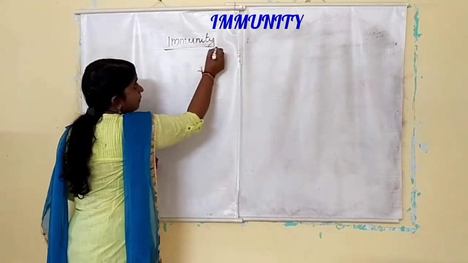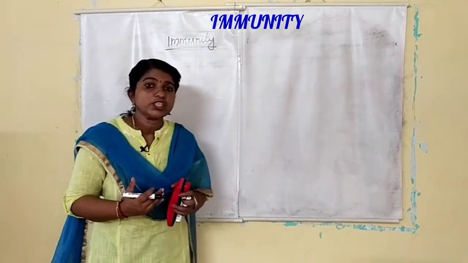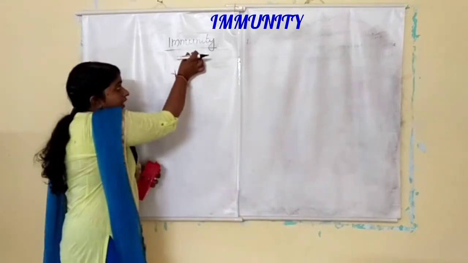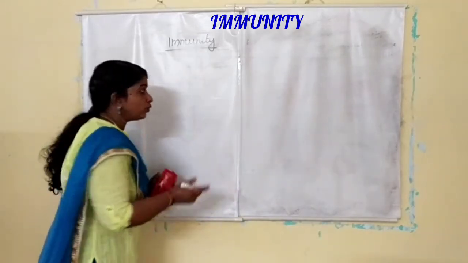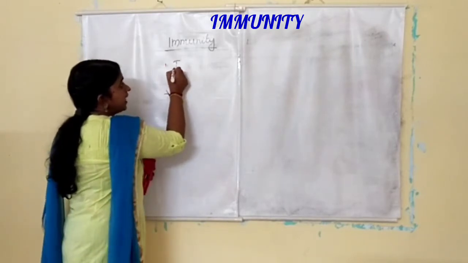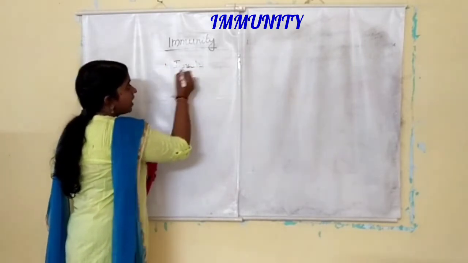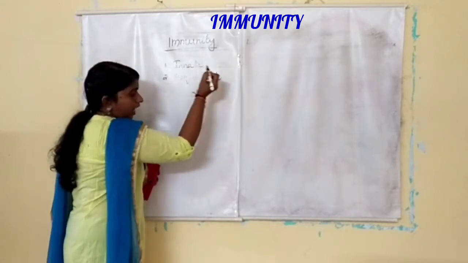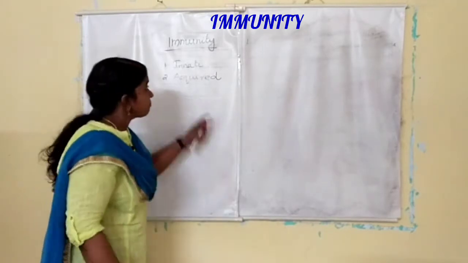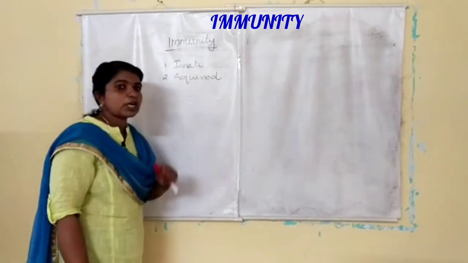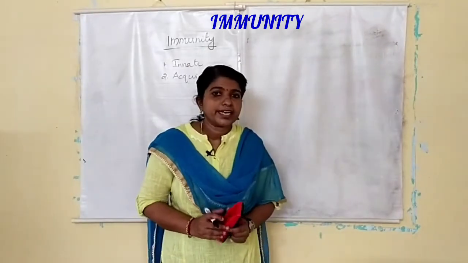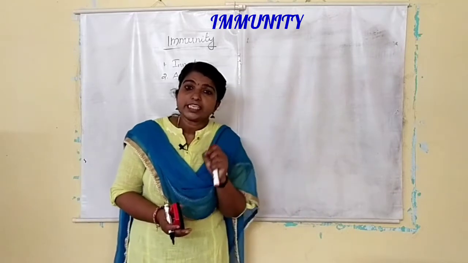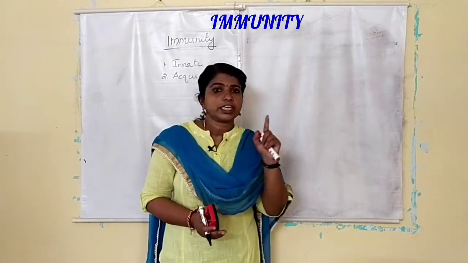This is the ability of the body to fight against infectious agents. Clear? Then we can classify immunity into two types. The first one is innate immunity and the second one is acquired immunity. So there are two types of immunity, innate immunity and acquired immunity. First we will study innate immunity. It is innate, meaning it is present at the time of birth itself.